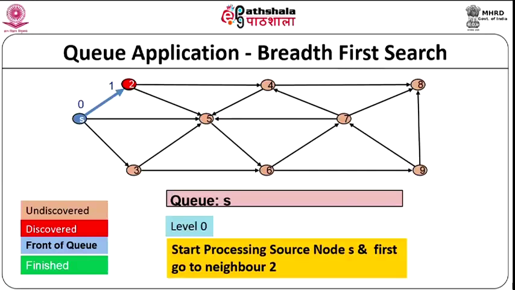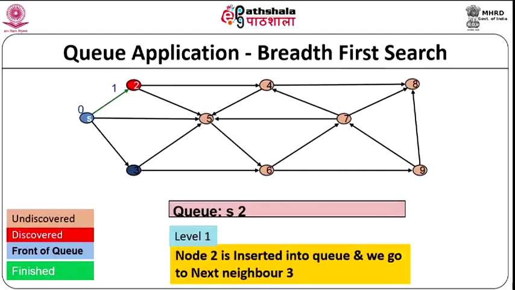So, we start processing the source node and we go to the first neighbor of the source node. Here I say neighbor, not child, because it is a graph and there is a link. So, the neighbor of the source node is 2. This is level 0. Now, what do we do? The next stage we process, that is we go from S to 2.